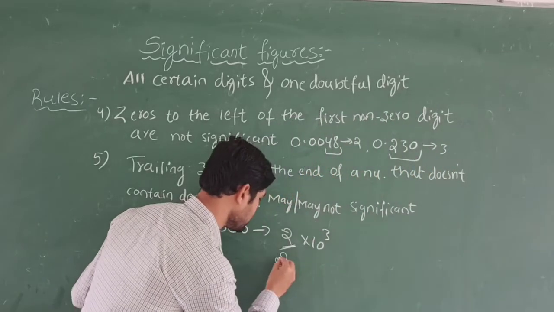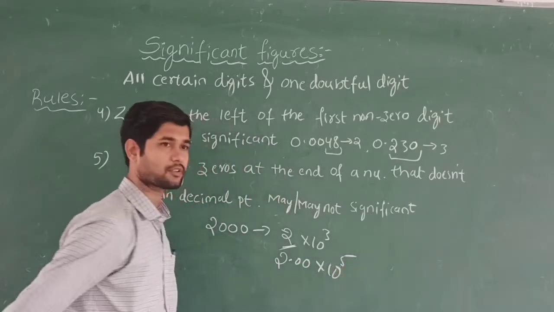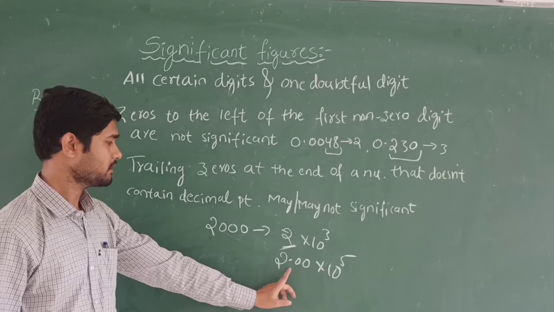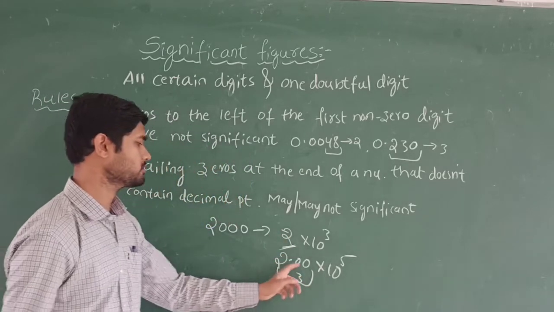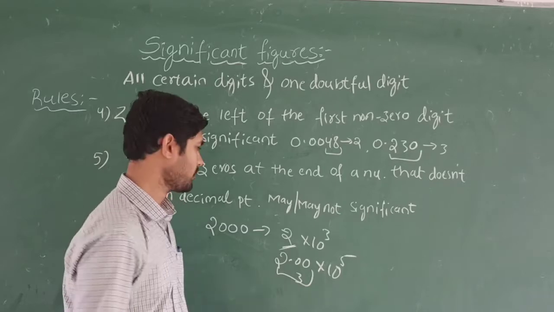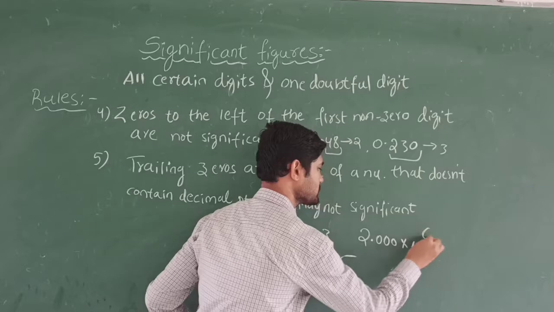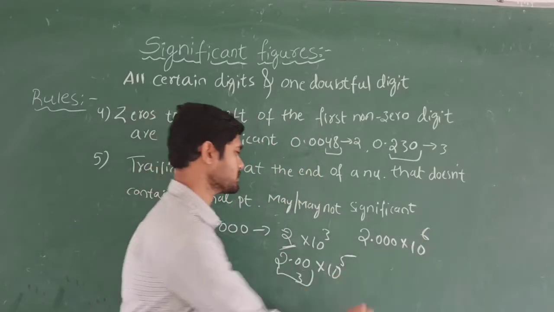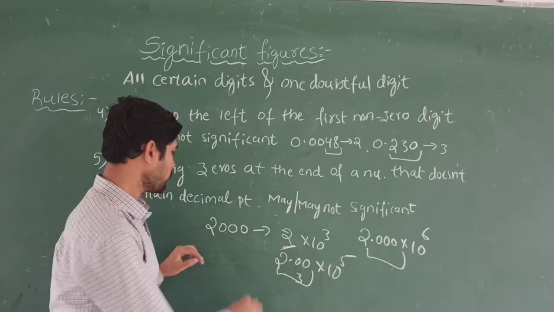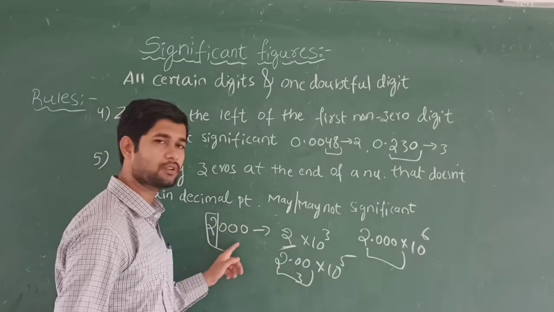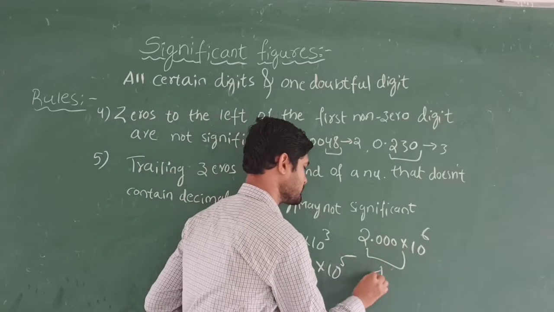Suppose in this case 2.00 into 10 power 5. So now the decimal point is placed here, and that's why it has 3 significant figures. 2.00 has 3 significant figures, and like this 2.00 into 10 raised to 6 is once again 4 significant figures. So initially when you write 2000, only the 2 is considered because there is no decimal point. But here the decimal point is there, so that's why it has 4 significant figures.